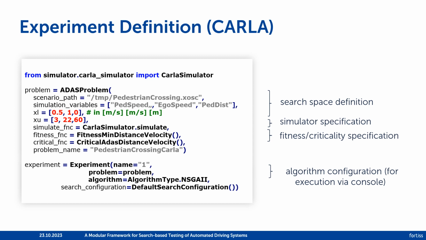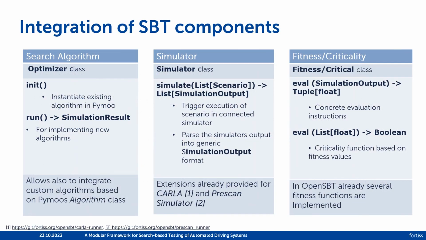On the next slide, we show how to define the referenced search-based testing components. To integrate a specific search algorithm, simulator, or fitness function, OpenSBT provides interfaces and abstract classes. For the algorithm integration, the optimizer provides the methods init and run, where existing or user-defined algorithms can be integrated. The simulator is integrated via subclassing the simulator class and implementing the simulate method.